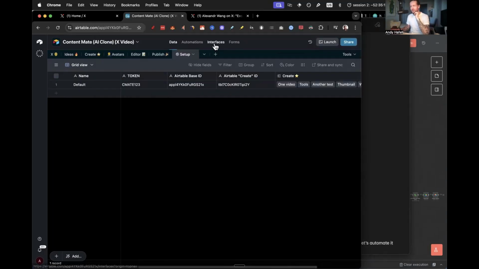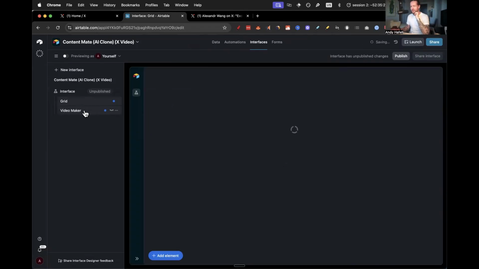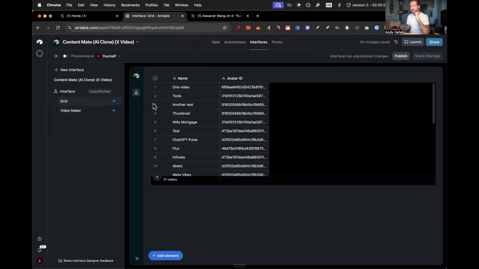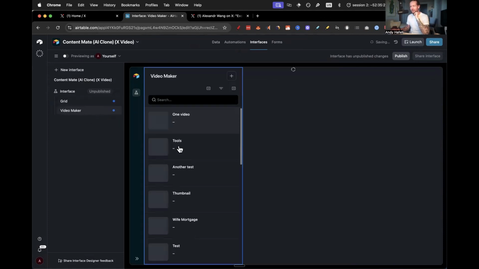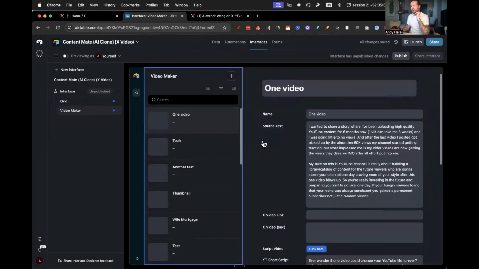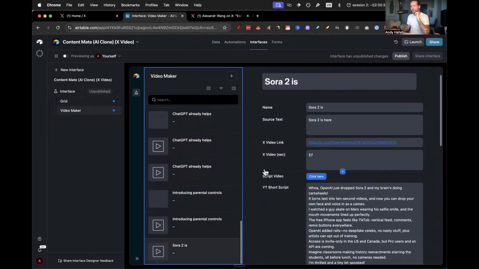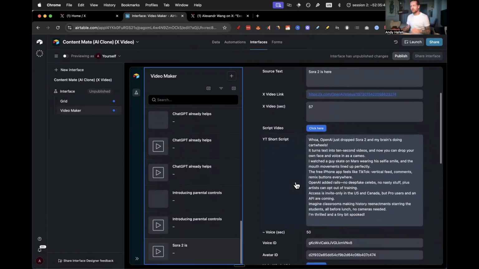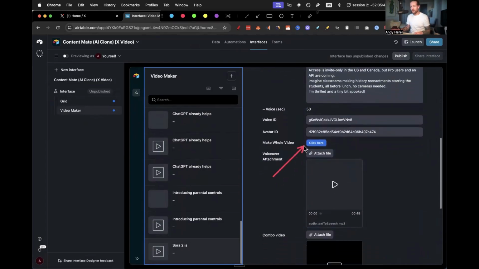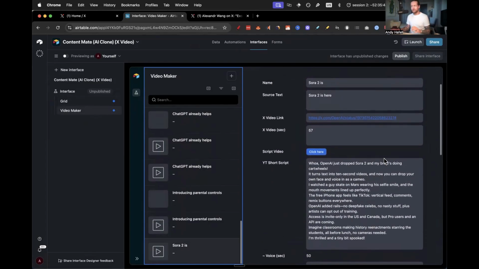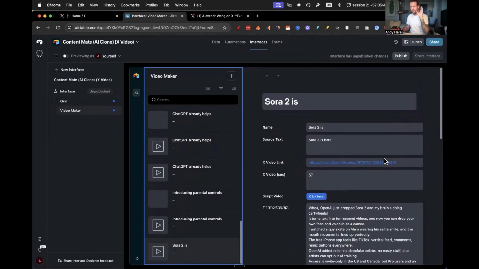I've been tackling a bit of interfaces, and it actually is super sick. So instead of having all the different data points and all the different things, here in the interface I could easily create a video without having to go into the data. For example, if you just have the X video link and the video seconds, all you need to do is click on this, make a whole video, and then it works. So I've been tackling the interfaces and I think it's a game changer. I just need a little bit more time to create some other things as well.